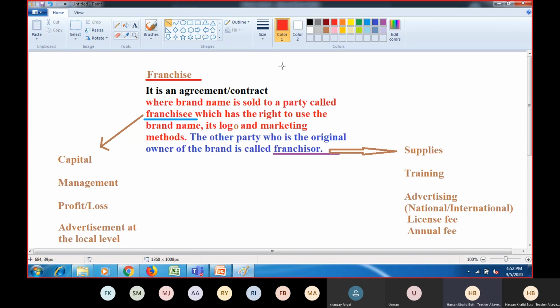Because there is a difference. The owner of the outlet is called the franchisee. The owner of the brand is called the franchisor. So the franchisor gets the advantage I just talked about, whereas the franchisee gets the biggest advantage, and that is reduced risk. When you start your business, there is always a risk, and what is that risk all about? Whether people will buy it or not.